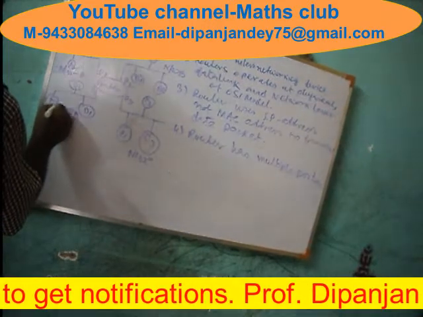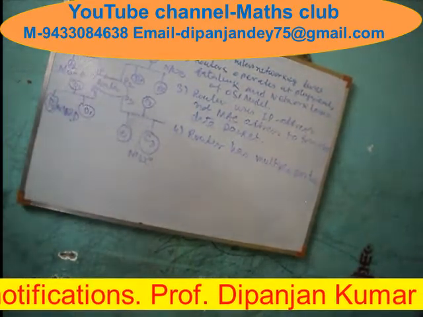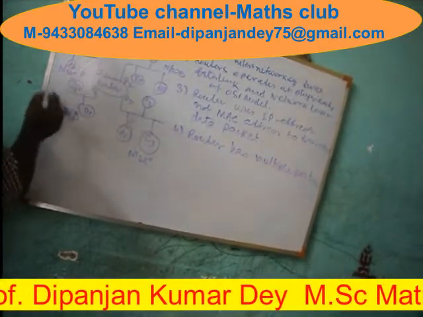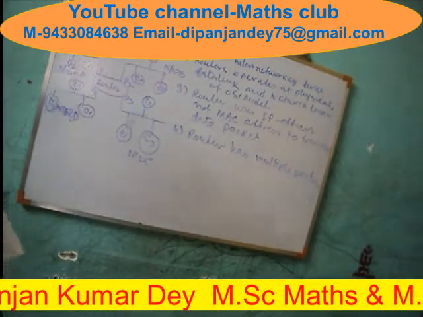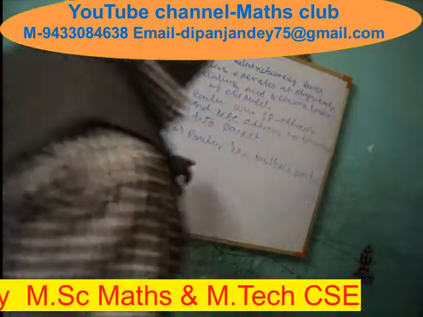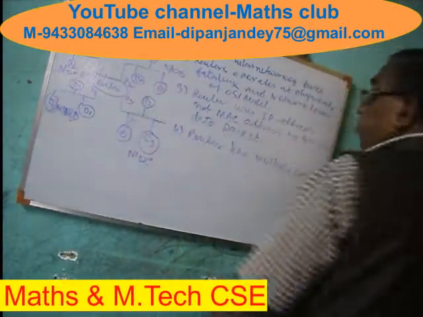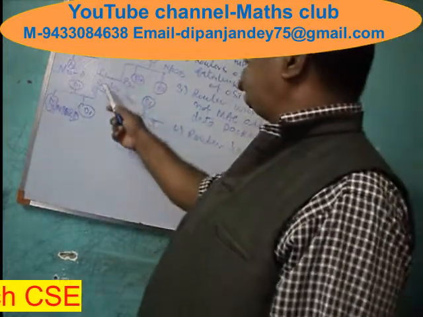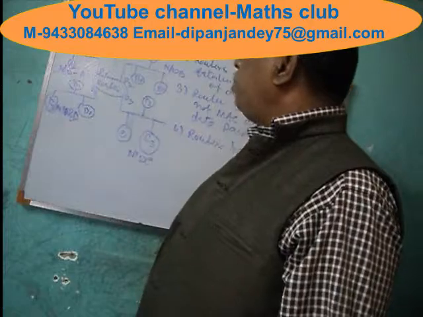This is D3. This is network D. You see now what I am telling? So it has how many ports? It has multiple ports, and that means it has 4 ports: P1, P2, P3, and P4.